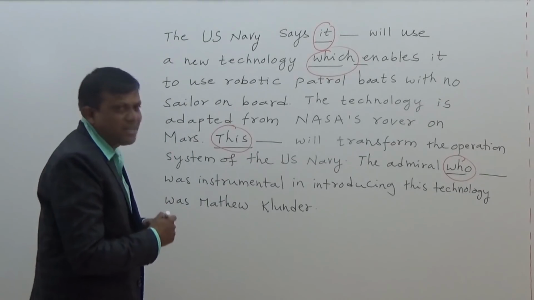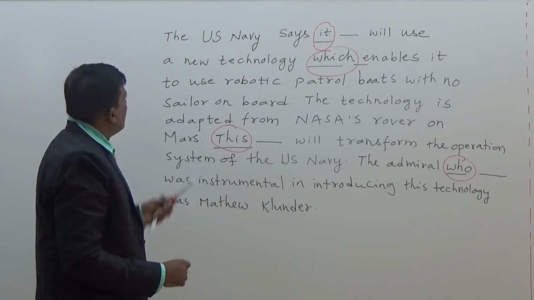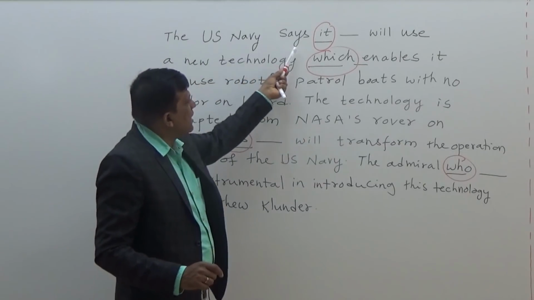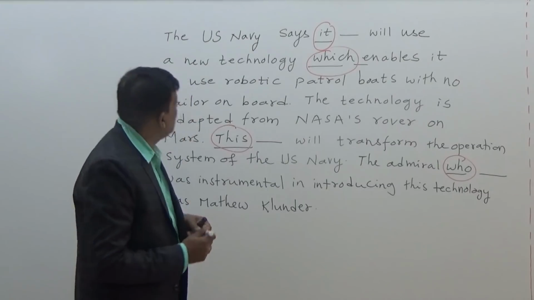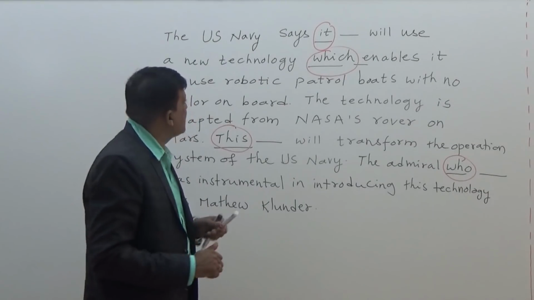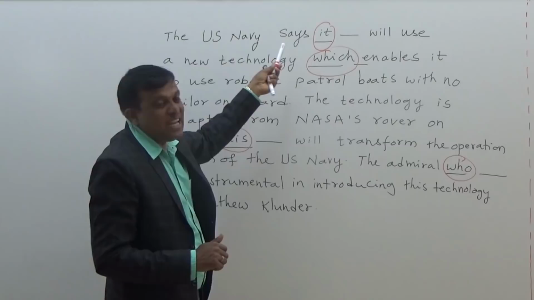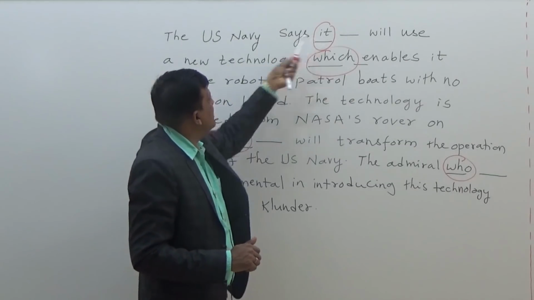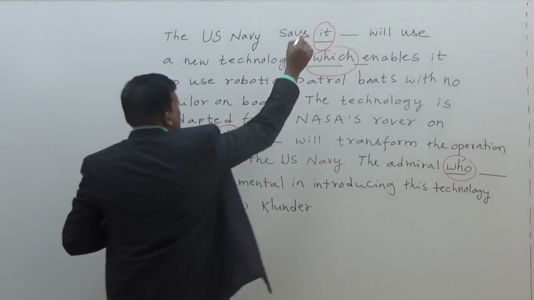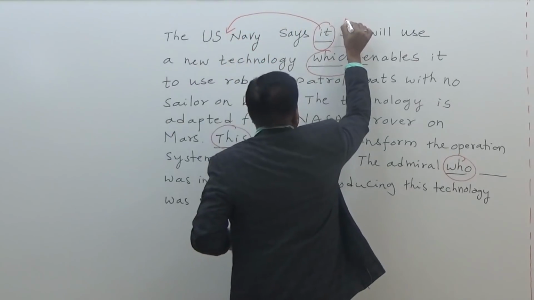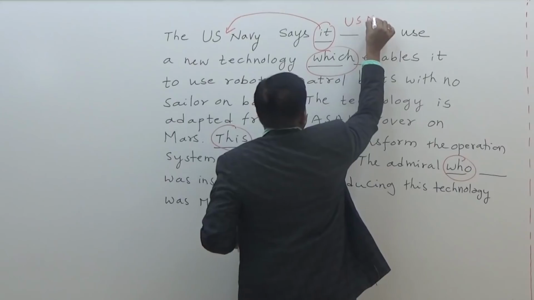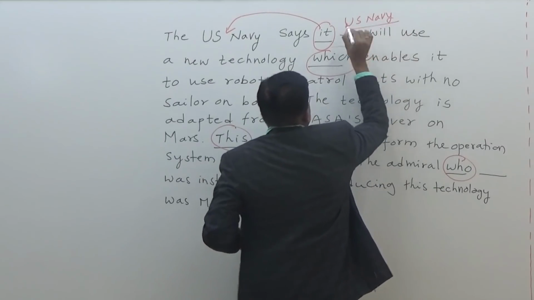Let us just read it once again. The US Navy says it dash will use. Who will use it? The US Navy will use it. So, it means nothing but US Navy. So, it stands for US Navy.